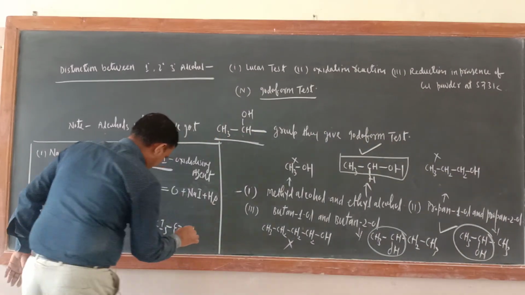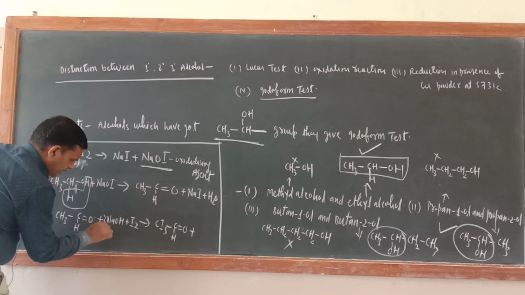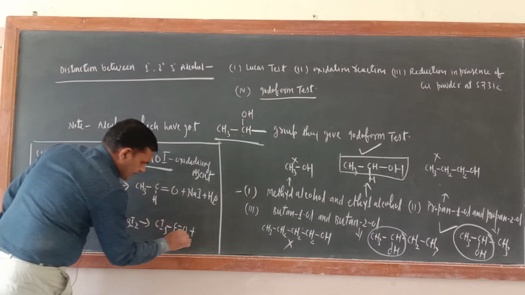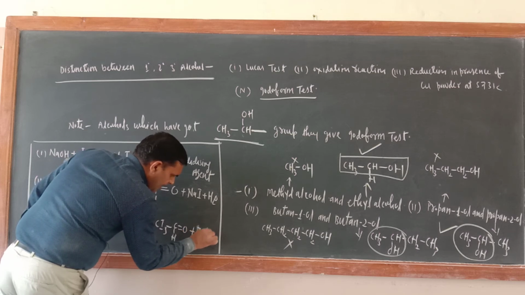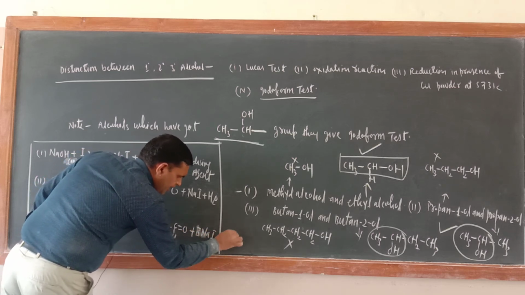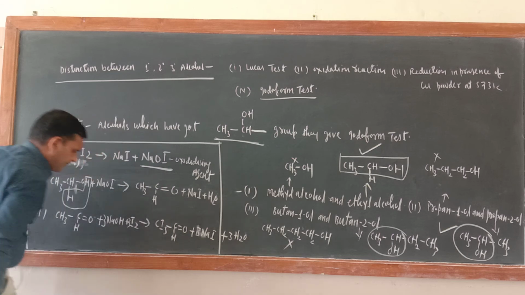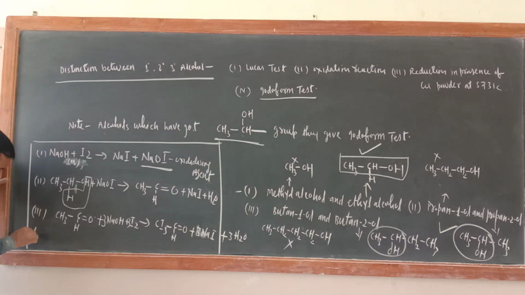Here 3, here also 3. So 3 NaI plus 3 H2O. Okay. Now the last step is the most important step.